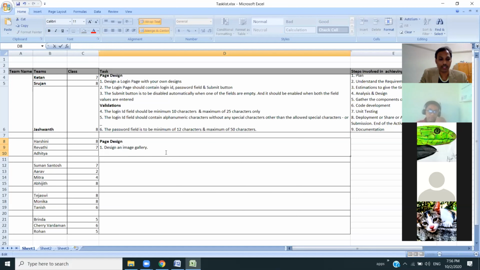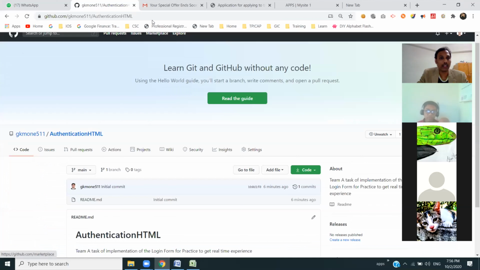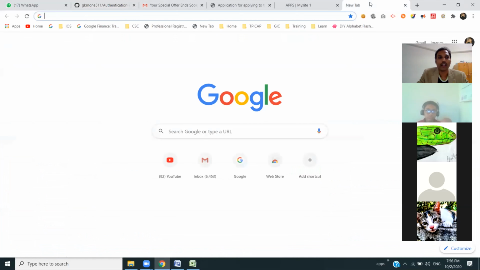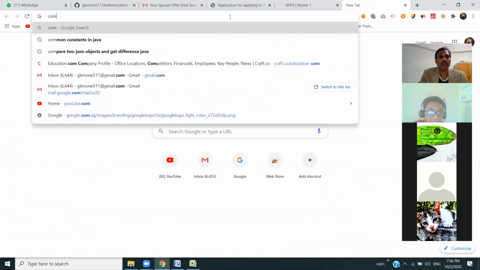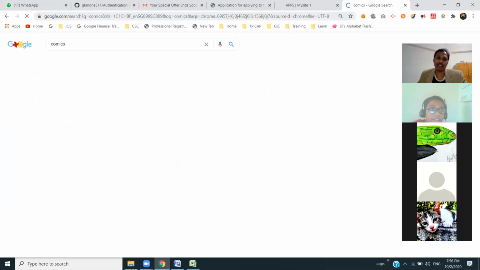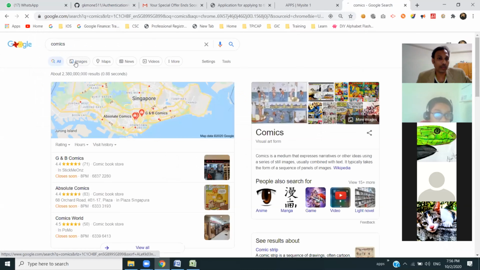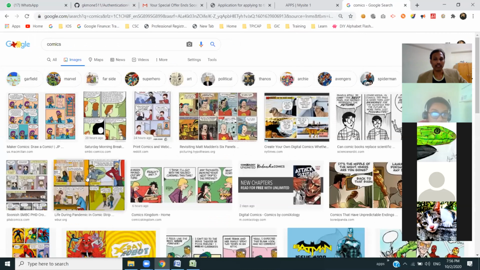Let me find an example. Before, I used to read comics on the internet, sir. Oh yeah, that also looks like an image gallery. You see here, I go to the image section. It looks something like this. There are all images. This is one image, this is one image, and all these are different, with images inside an anchor tag.